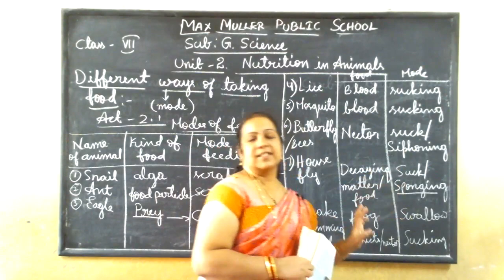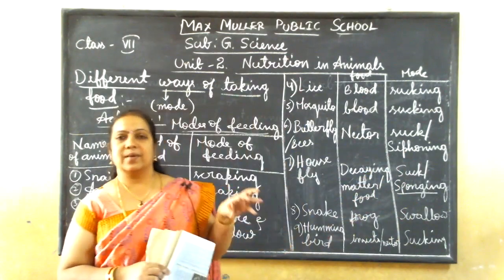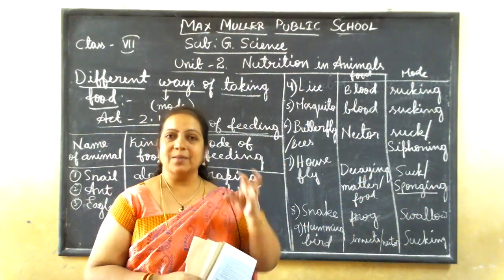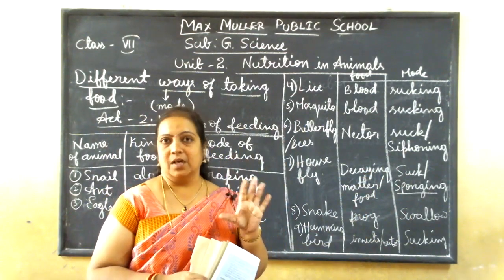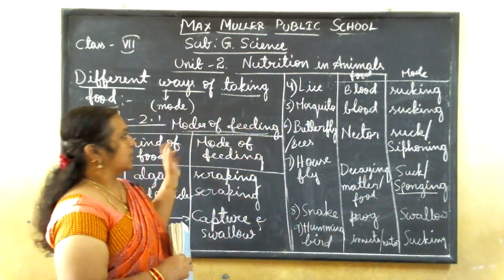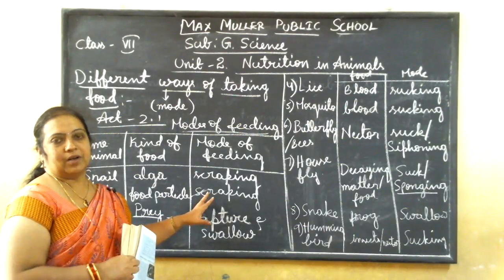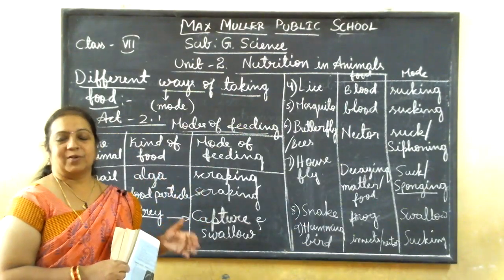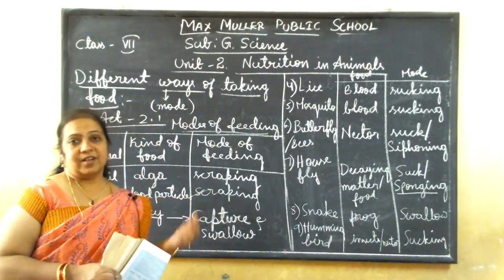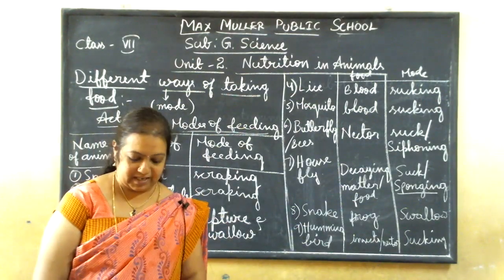Then one more, sponging is given. Sponging means the housefly secretes some chemical substance on the food item so that it becomes spongy, that means soft and soluble, and that will be sucked by the insect. So those two are the new words for you. The remaining you all know, but maybe you did not remember the ways. We do not think about all these animals. We only think about our food and how to eat. But these animals have different ways or modes. So just concentrate on how these animals eat their food.